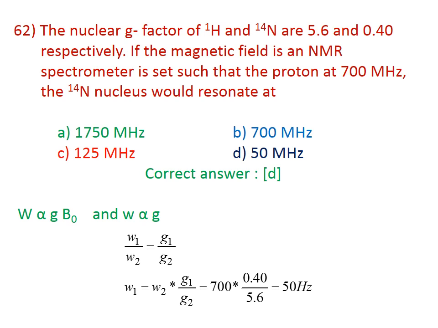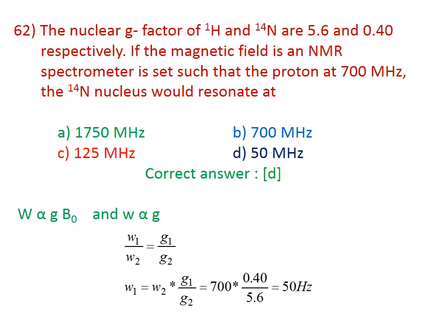Here omega will be directly proportional to g into B0. You substitute: omega1 by omega2 is equal to g1 by g2, and omega2 will be equal to omega1 into g2 by g1, that will be equal to 700 into 0.40 divided by 5.6, that will be equal to 50 MHz.